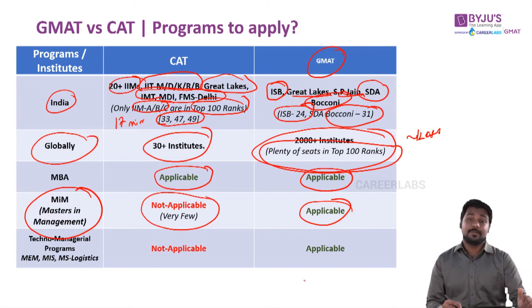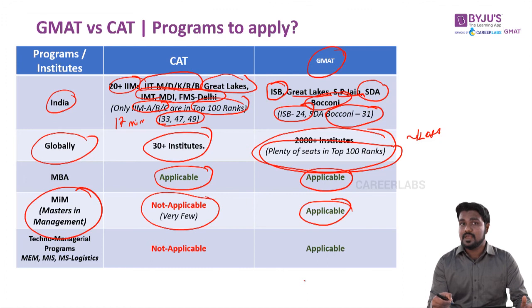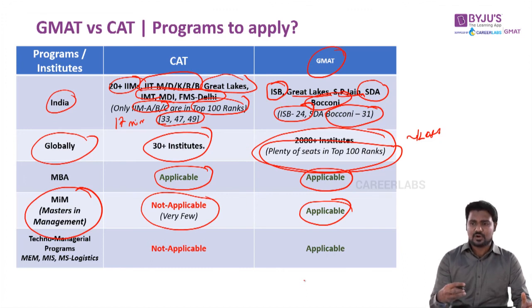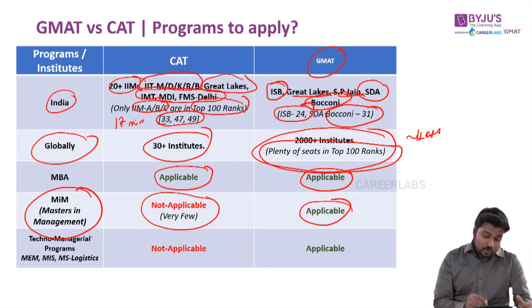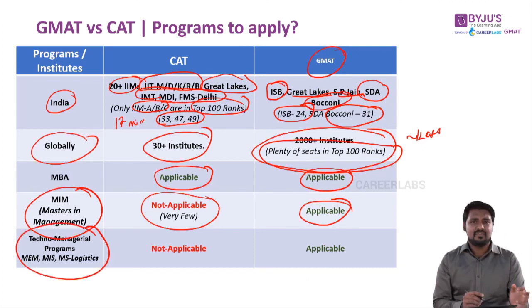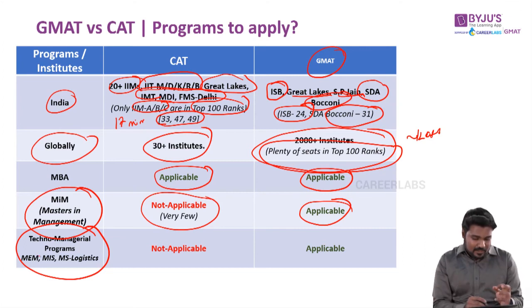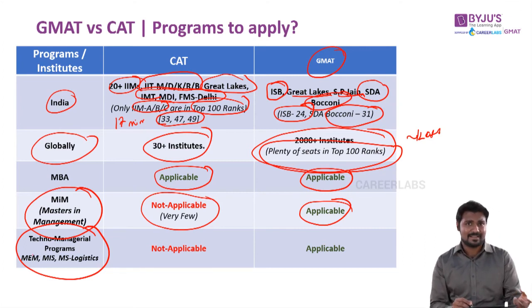And most interestingly, when you want to do your master's, not everybody is suitable for an MBA. For example, a person who has worked strongly in a technical background for the past 2 to 3 years, applying for an MBA would not really make sense for him. A person who has worked in finance, consulting, operations, logistics or marketing is more eligible for an MBA. For a person with a strong technical background, there are programs called techno-managerial programs. We have many more videos explaining what this techno-managerial program is and why it is better than an MBA.